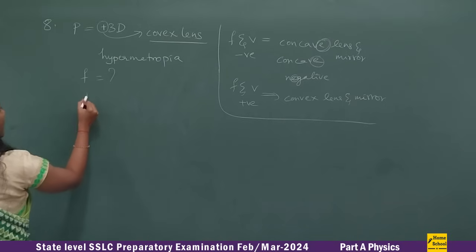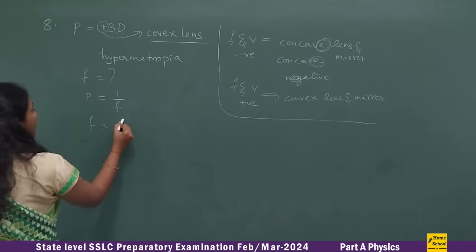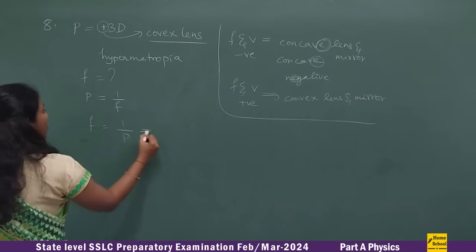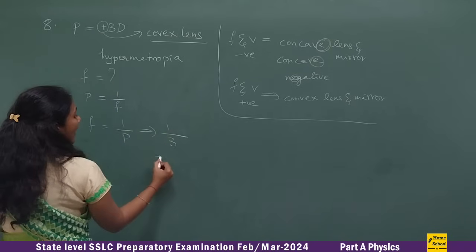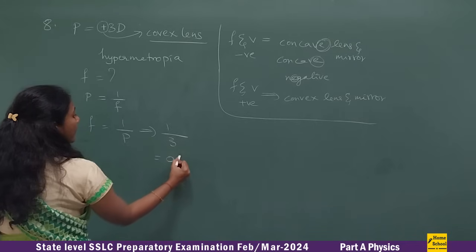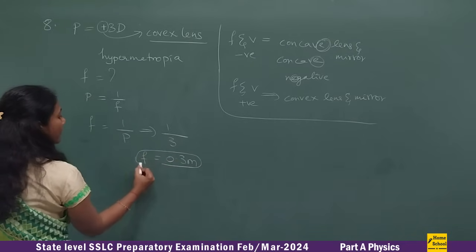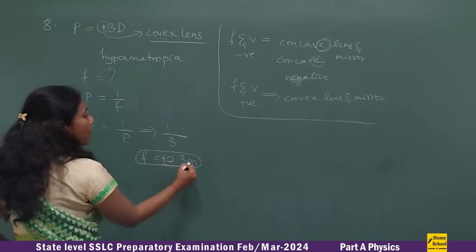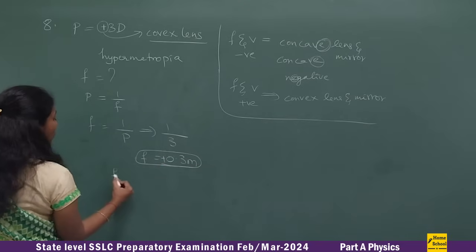And one more thing, they are also asking you to calculate the focal length. So what is the formula? P is equal to 1 by F, or F is equal to 1 by P. So 1 by 3, I will get around 0.3 meters. If I have to calculate F in meters, then it is 0.3 meters. Suppose I want to calculate in centimeters, what would I do?